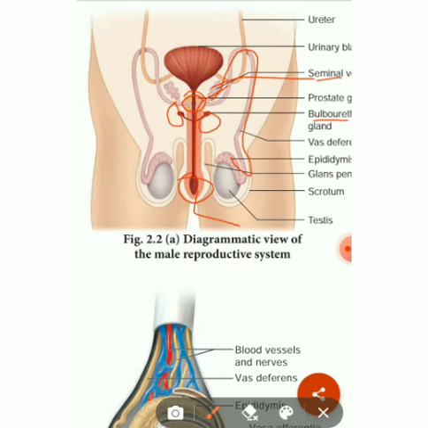The penis, the male external genitalia, functions as a copulatory organ. It is made up of special tissue that helps in the erection of the penis to facilitate insemination. During insemination, the penis will be erect in nature. The enlarged end of the penis, called the glans penis, is covered by loose folded skin called the foreskin or prepuce. So these make up the male reproductive system.